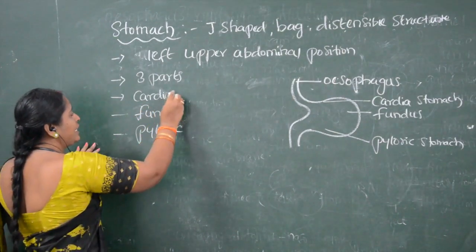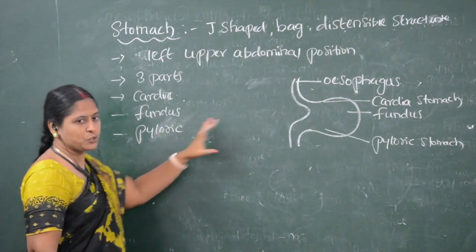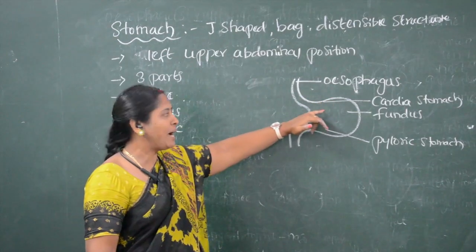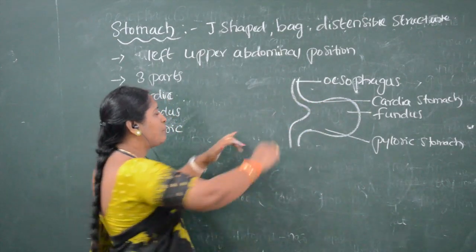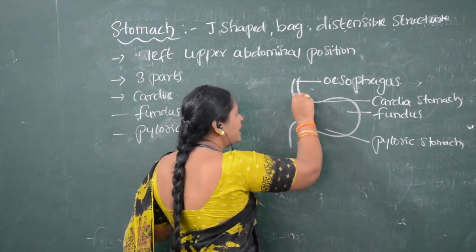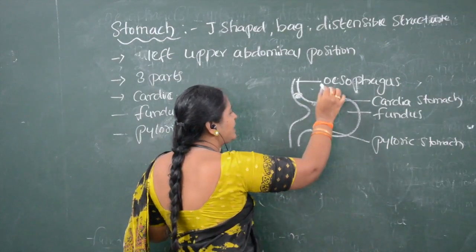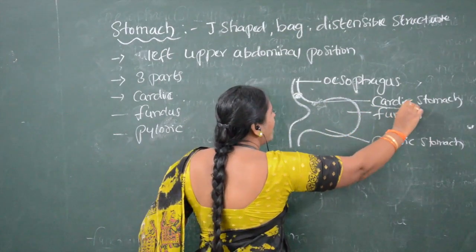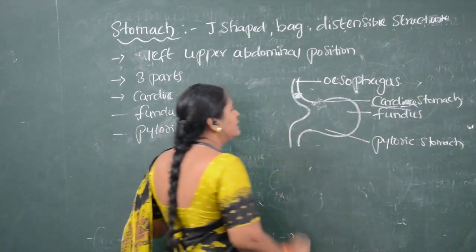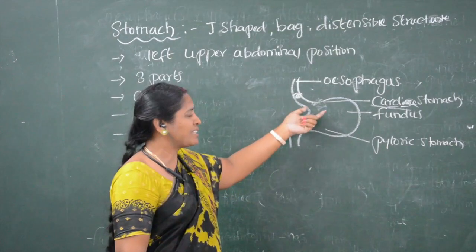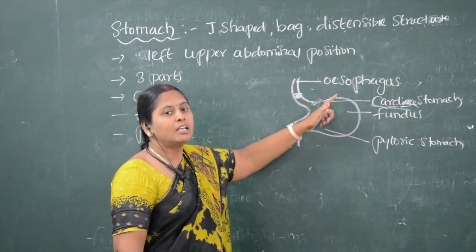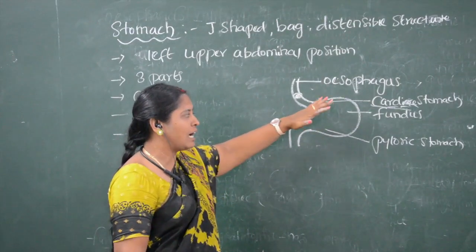The cardiac stomach is the upper part of the stomach, present near the heart, the part where the esophagus connects with the stomach. The part of the stomach near the heart, at the junction between the esophagus and the stomach, we call the cardiac stomach.